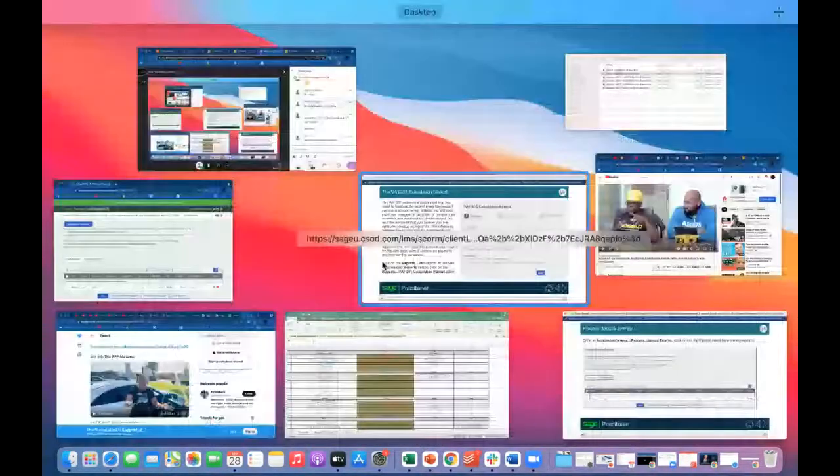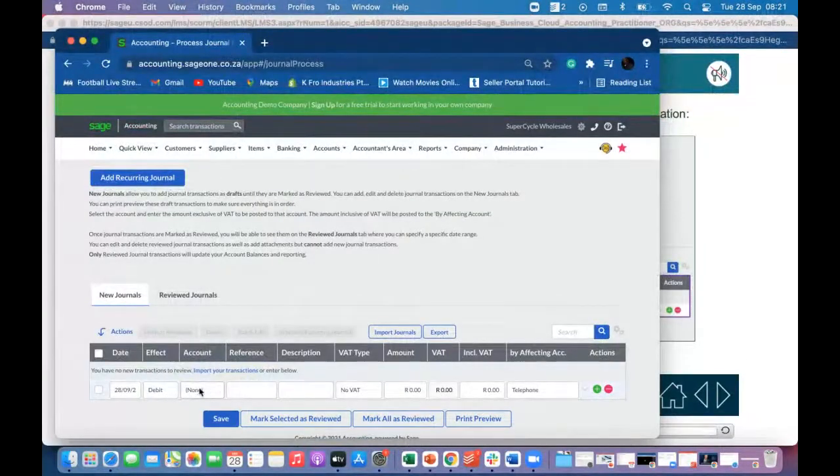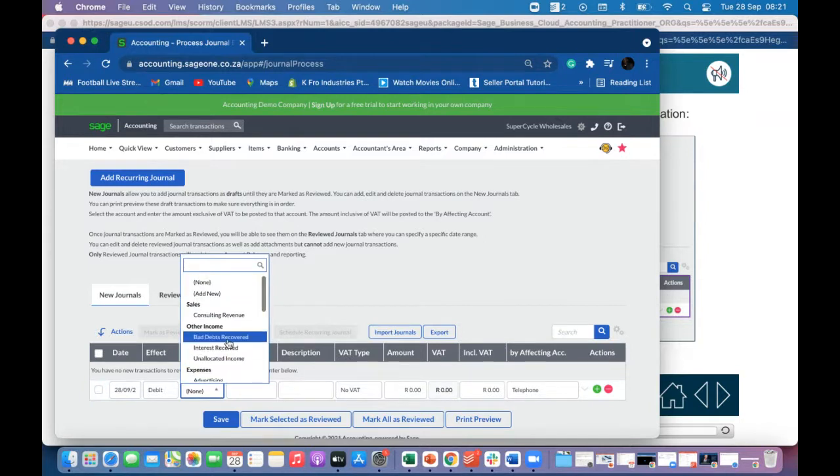Let's quickly see here. So here is what they mean. For instance, what type of transaction would it be, let's say if we were processing a credit loss. Do we have bad debts? We have bad debts recovered. So we should have bad debts. No, we don't. How do you have bad debts but not bad debts recovered, or credit losses for that matter?